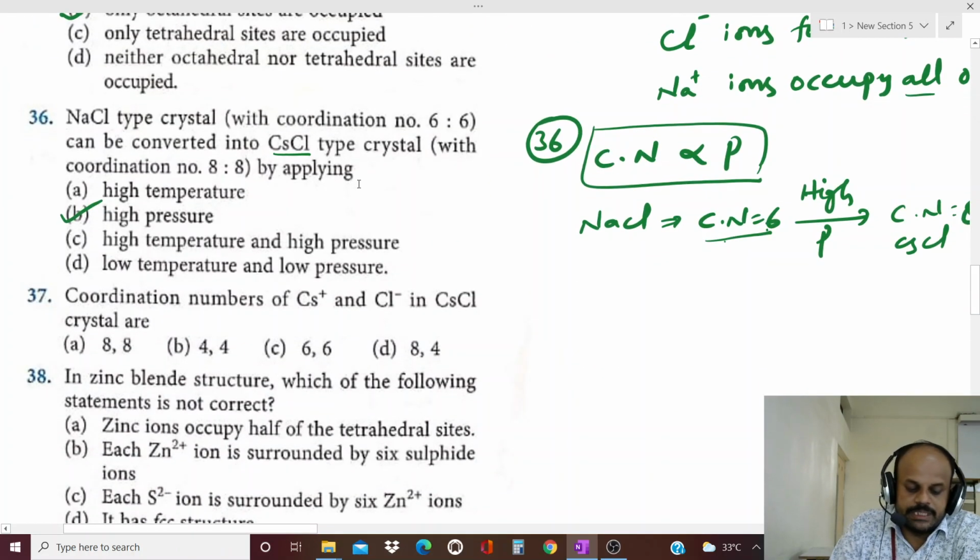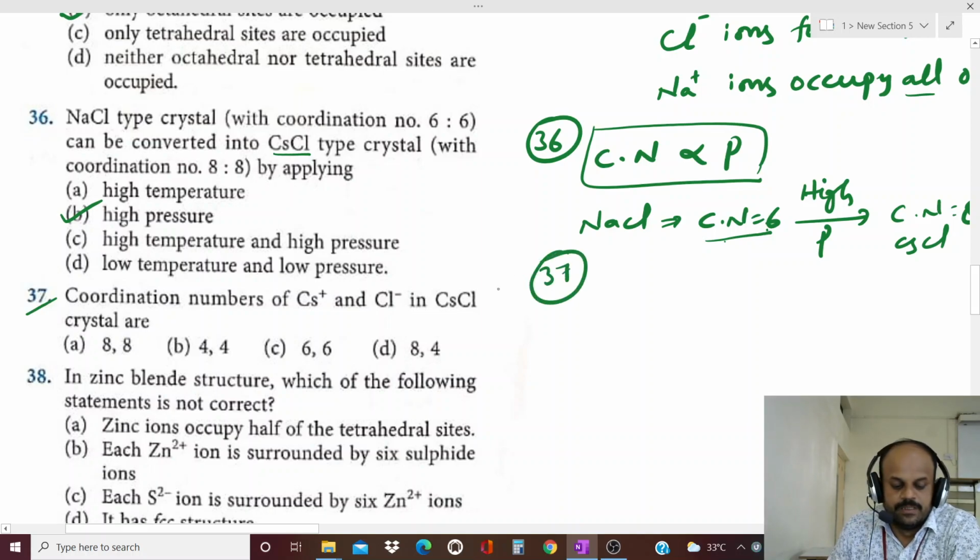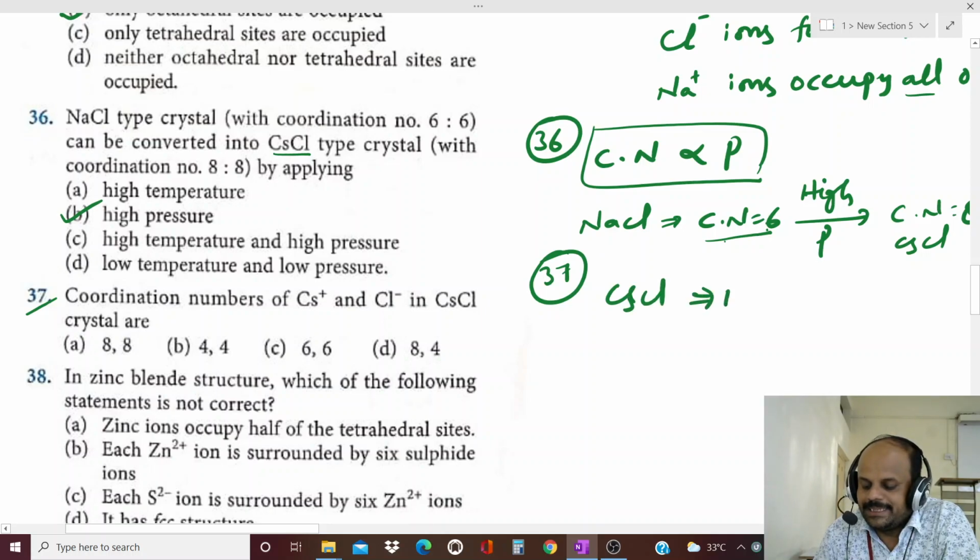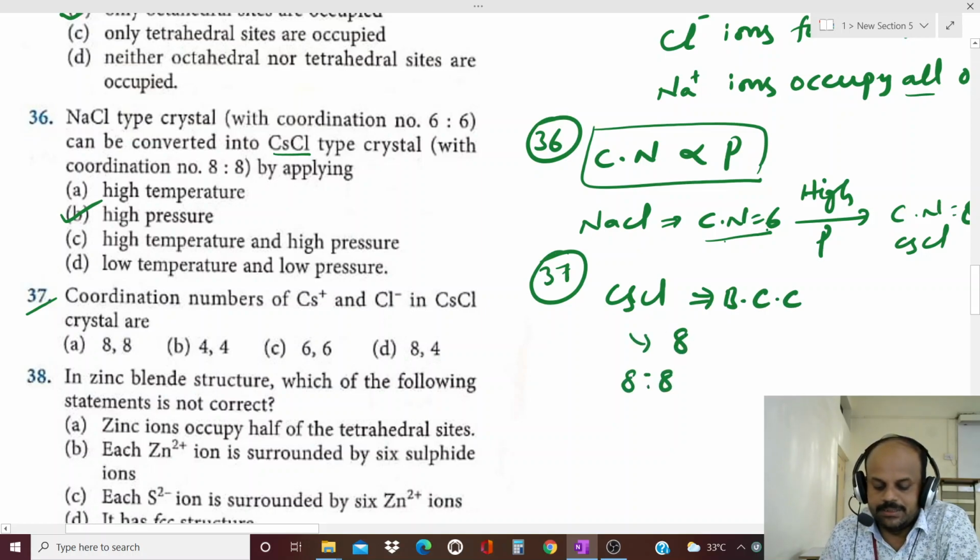Next question, 37th one. What are the coordination numbers of cesium and chloride ions in cesium chloride? Cesium chloride has a BCC structure. For a BCC structure, what is the coordination number? 8. Then what is the ratio? 8 is to 8 only. Hence which option is the correct one? The first option is the correct answer for this question, because cesium chloride has a BCC structure.